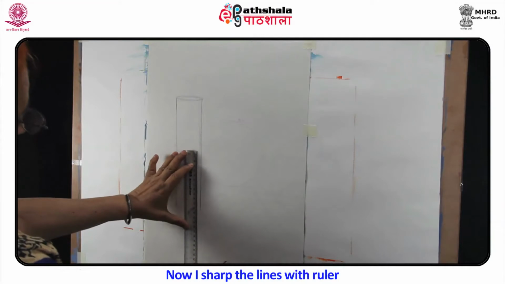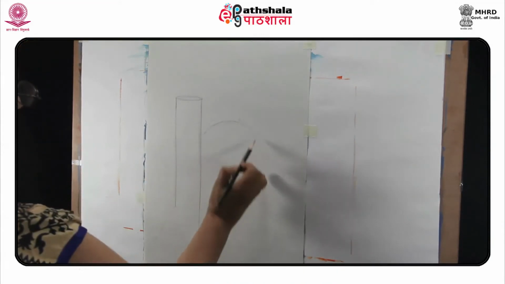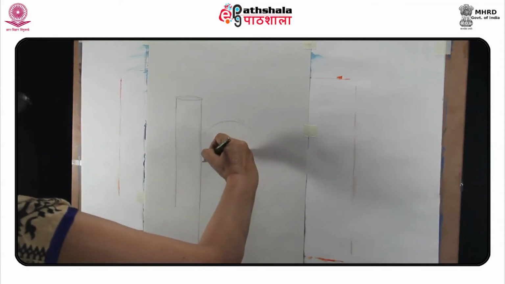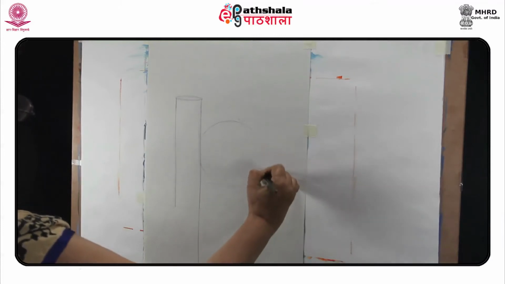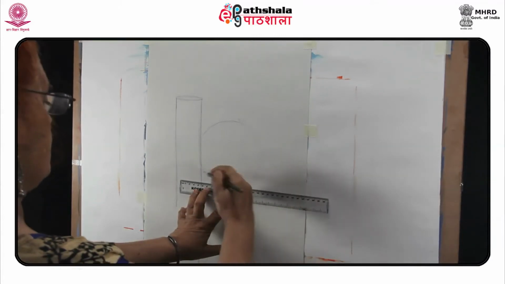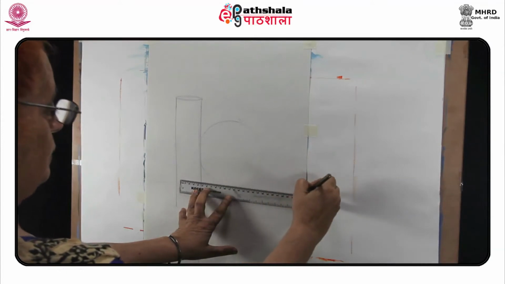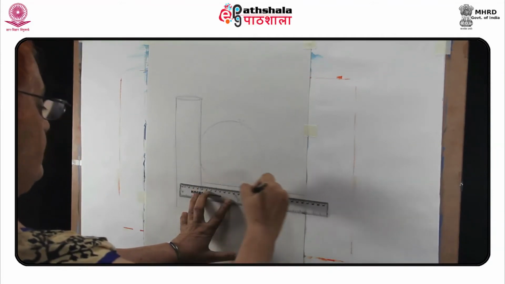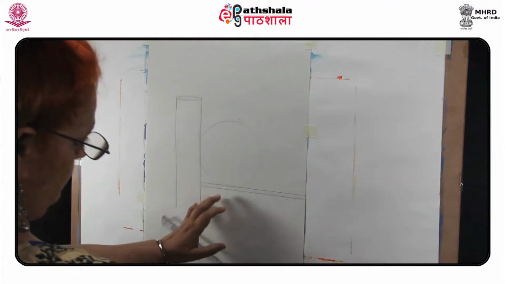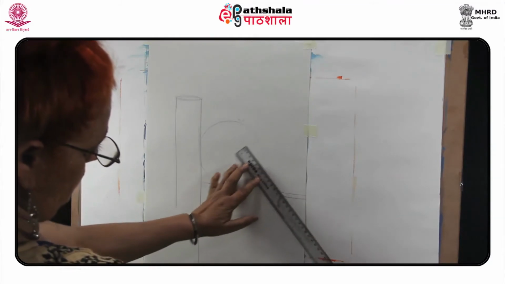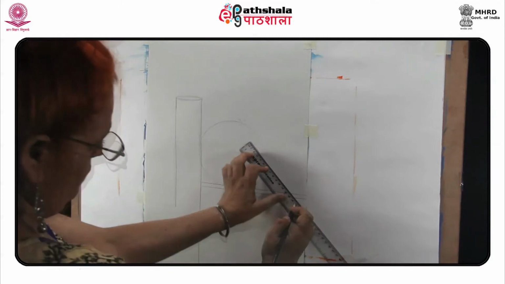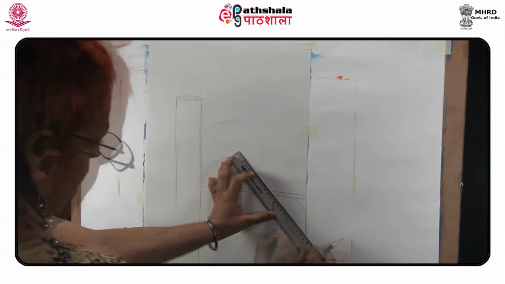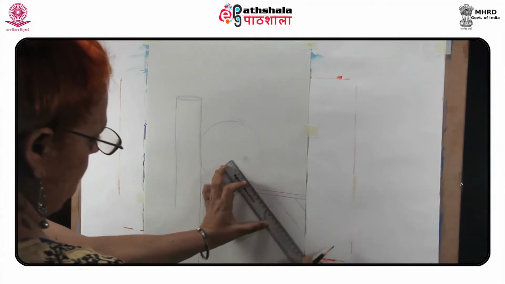Now I chart the lines with ruler. In this composition, I will use cylinder, circles, squares and triangle shapes. I have taken the thickness of the ruler for the design of net. For example, we can use symbols that represent an image or idea, such as moon, sun, star, etc.